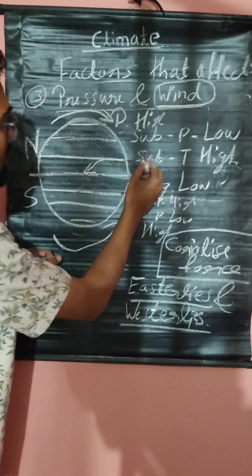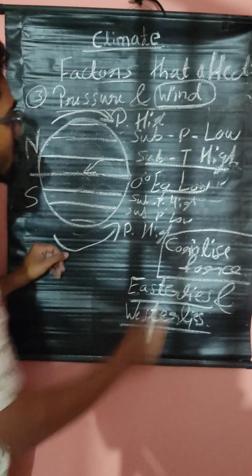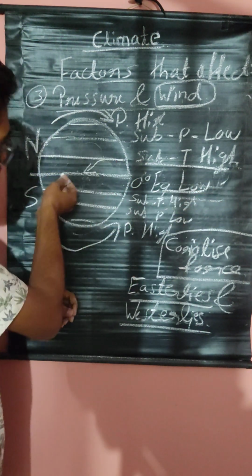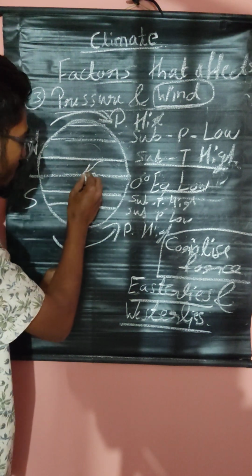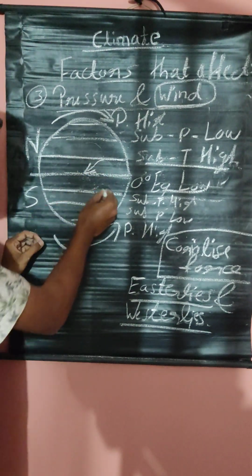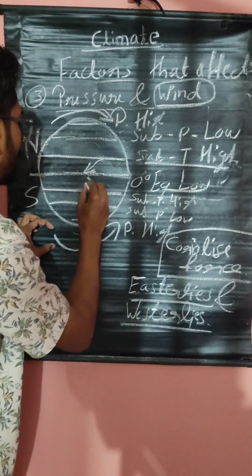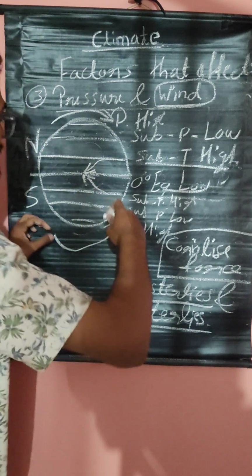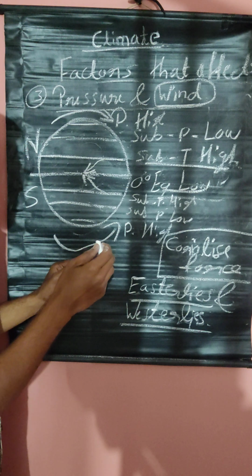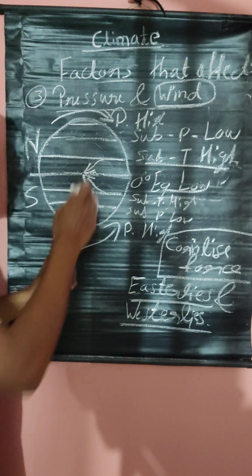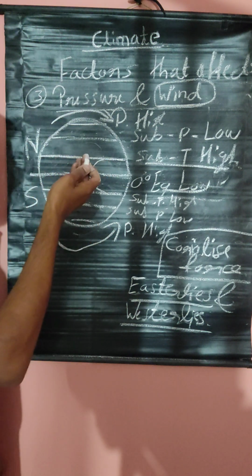The wind, when coming from high pressure to low pressure, will tilt clockwise. Like this it will blow. And here it is anti-clockwise. See, this is anti-clockwise. This is clockwise. Yes or no?